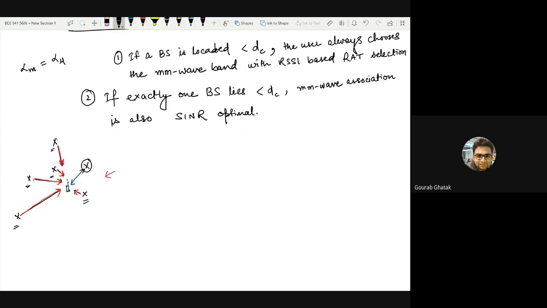So can you tell me, or can you prove that if exactly one base station lies within the critical distance, millimeter wave association is also SINR optimal? You can prove it in mathematical terms, but for the moment I'm looking at only argumentative terms. In case of millimeter wave association, if there is only one base station within DC, then there is no interference. So it's best case scenario that way.